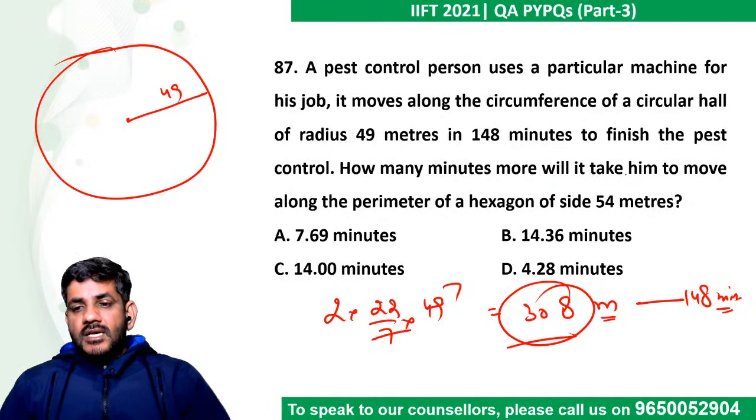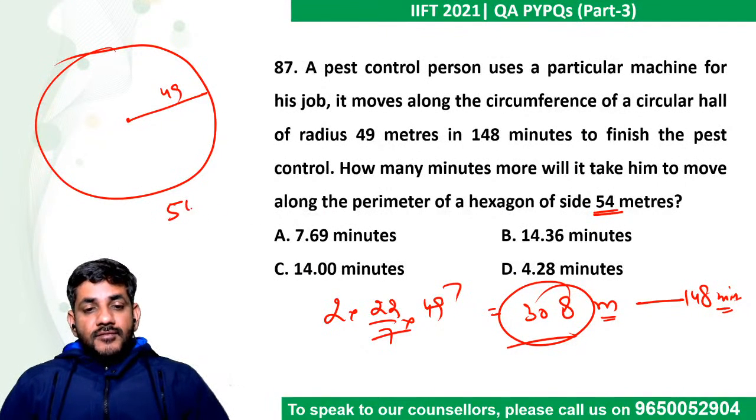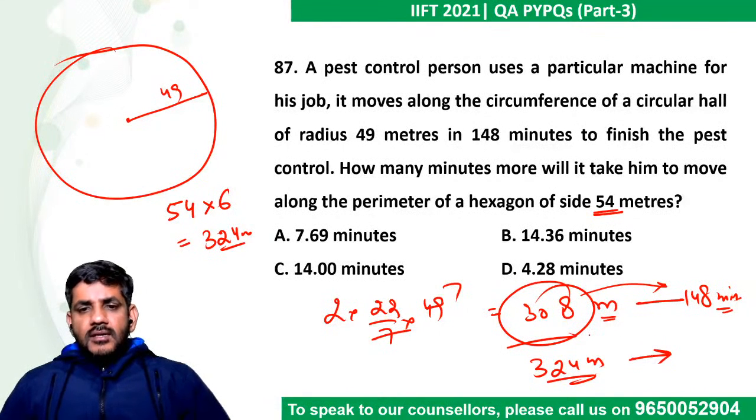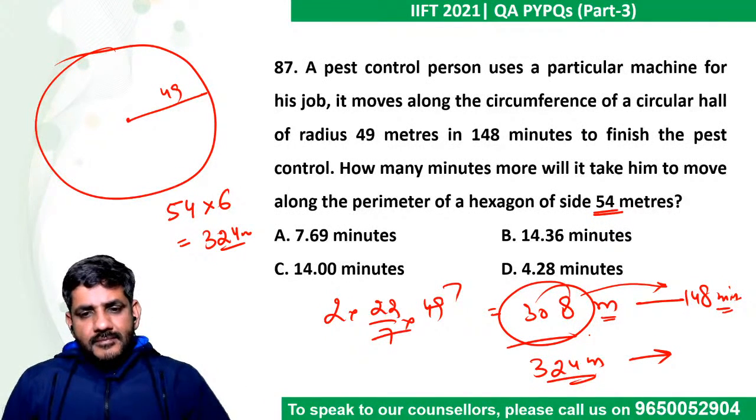How many minutes more will it take him to move along the perimeter of a hexagon of 54 meters? A perimeter of a hexagon of 54 meters would be 54 into 6, right? Which is 30 and 24, 324. So if 308 meters is done in 148 minutes, so in what time 324 meters would be done? This is what the question is.